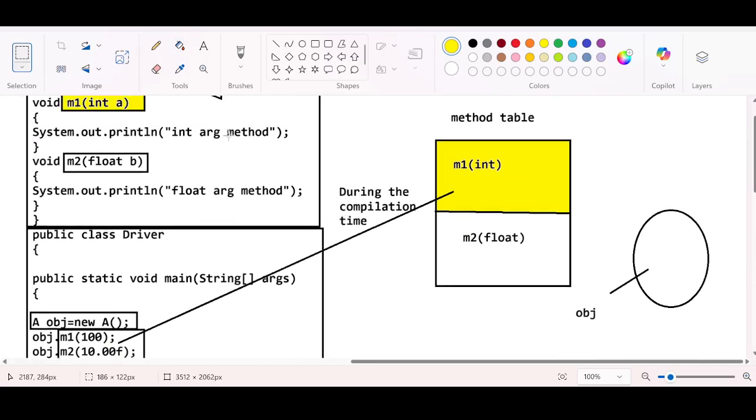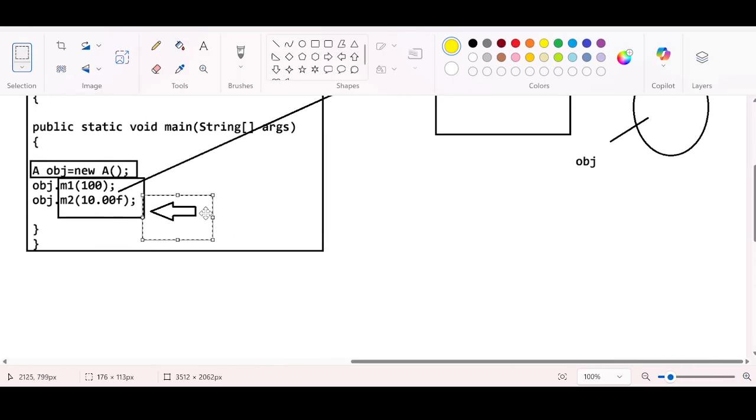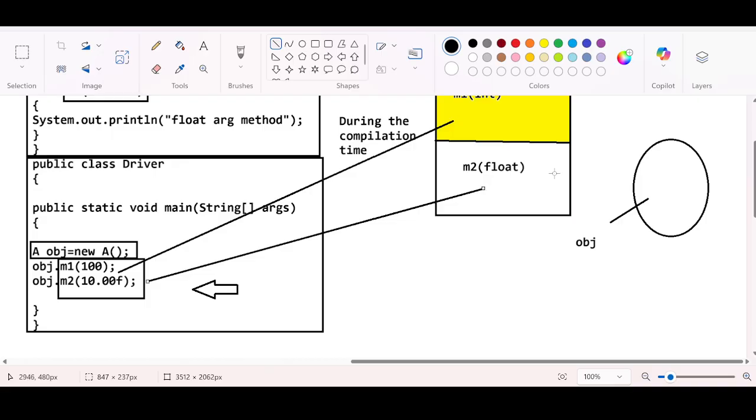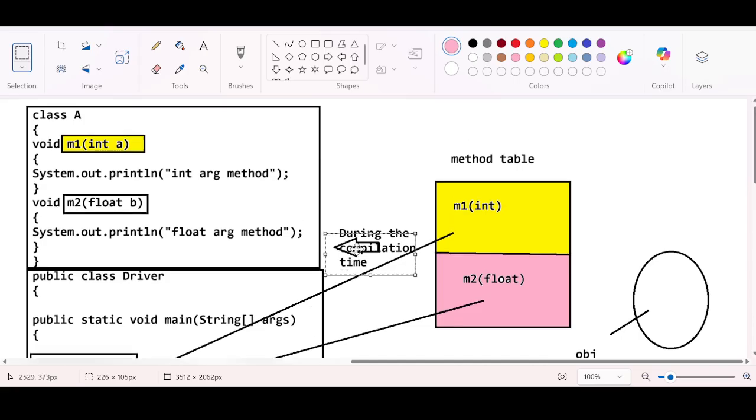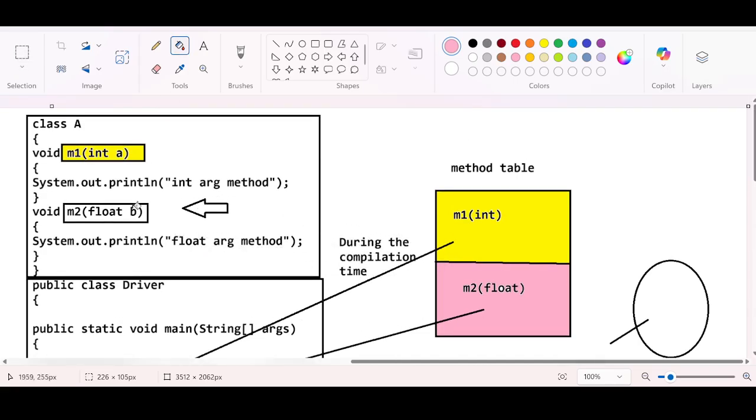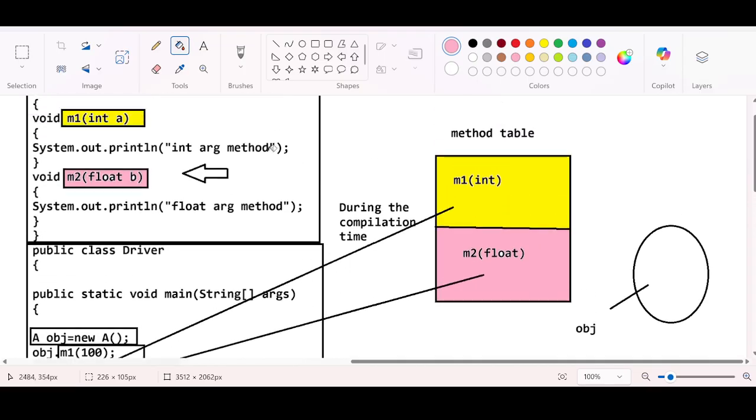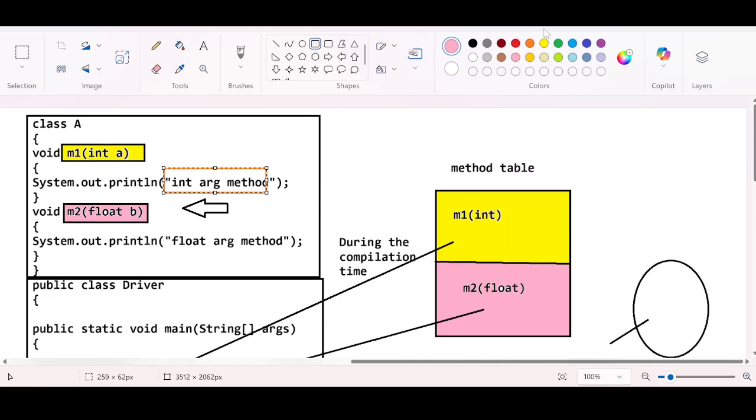Likewise, the second thing is, you are calling method m2 and you are passing the floating point value, right? So the controller will check, is there any method signature with the name of m2 which is accepting the floating point value? Of course, there is an m2 method which is accepting floating point value. So the respective method will be invoked, right? And you get the int argument method in the console and float argument method as well.